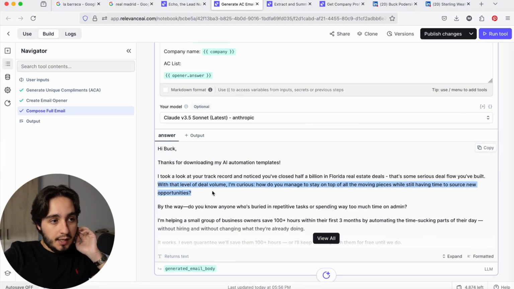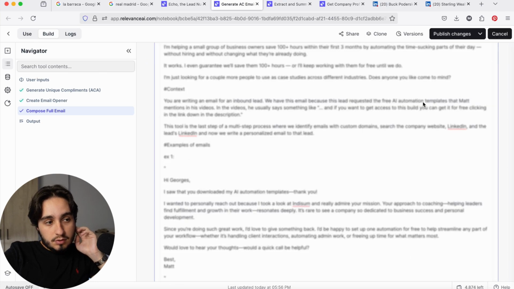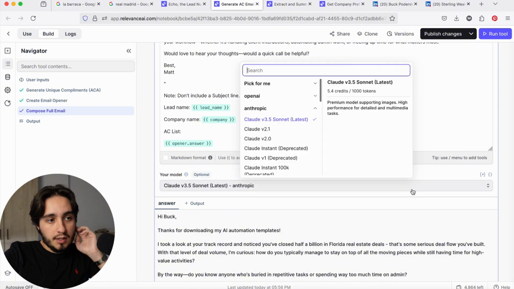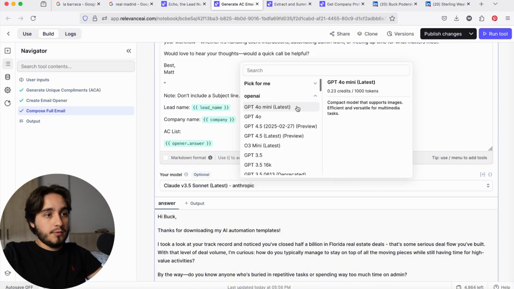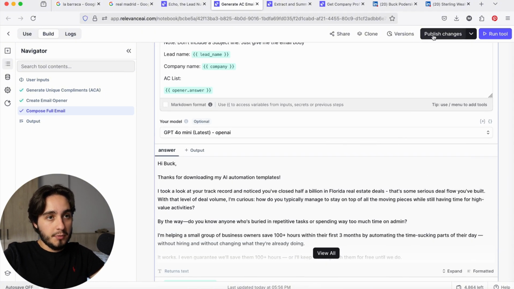It just added a new thing. It kept the "I'm curious," which I like, but also made the question longer, and I don't love that. Let's run it again. Same exact result. Interesting. For the sake of token usage here, I'm going to keep OpenAI. I'm going to publish the changes, and I'm actually happy with these results so far.